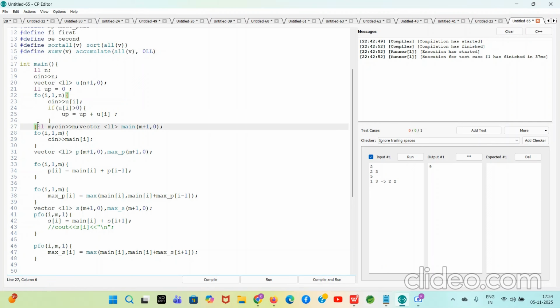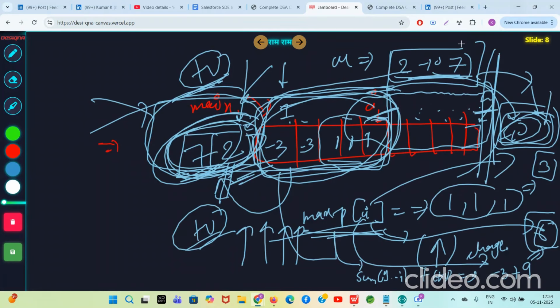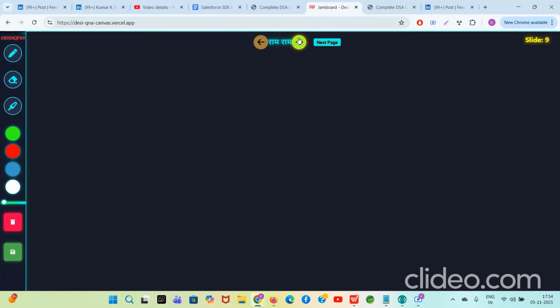Now guys, listen to me carefully. This is case 1. The best answer you are getting by putting all the positive elements at the start. But you can also put all the positive elements at the end. Then what will happen? You can do this thing also, right?